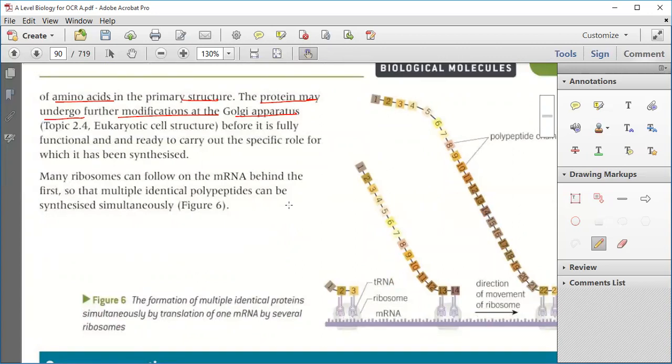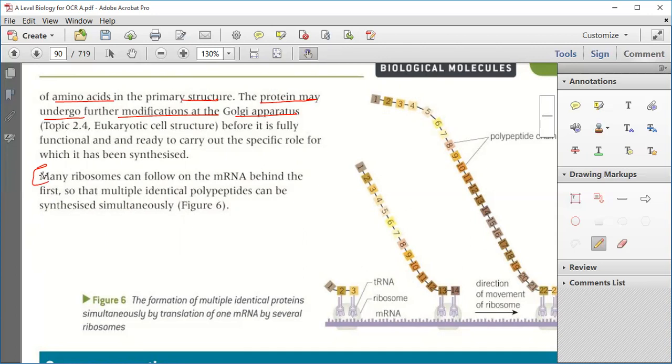Okay. Now many ribosomes may follow on the mRNA behind the first, so that multiple identical polypeptides can be synthesized simultaneously. They are following each other along the mRNA. Why is this done? Because whatever polypeptides we need can be manufactured simultaneously. Okay. Is that clear? Yeah.